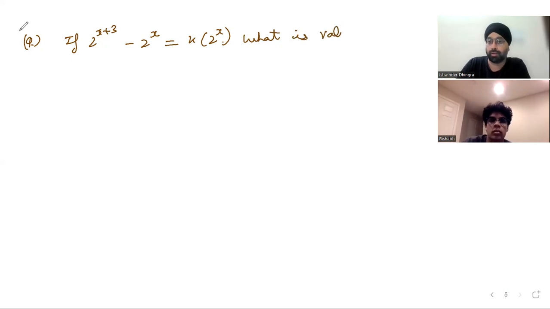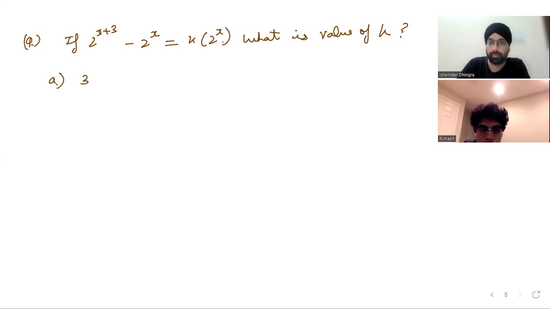The next question is: if 2 raised to power x plus 3 minus 2 raised to power x is equal to k into 2 raised to power x, what is the value of k? The letter right after the equals is a k.